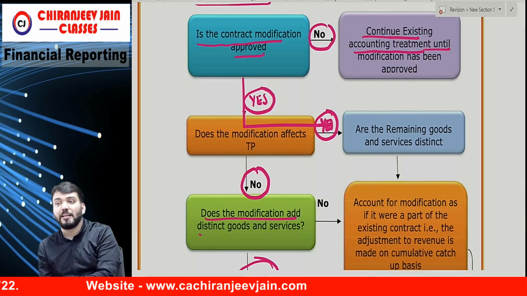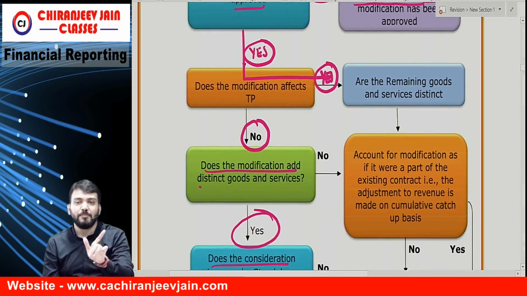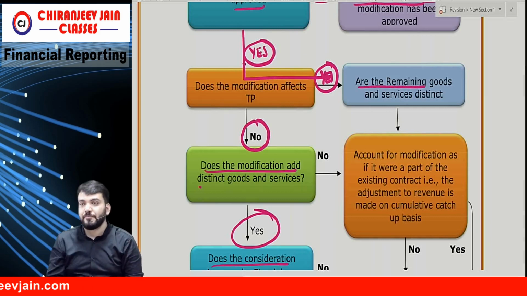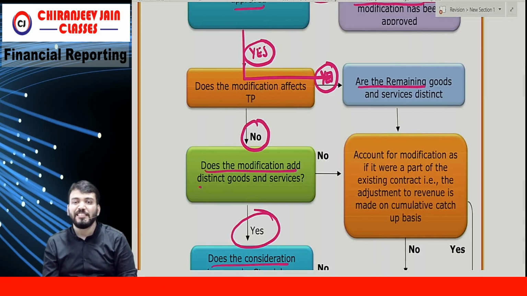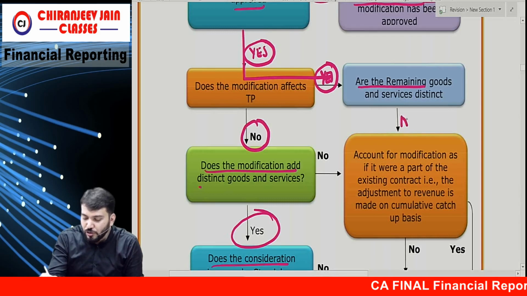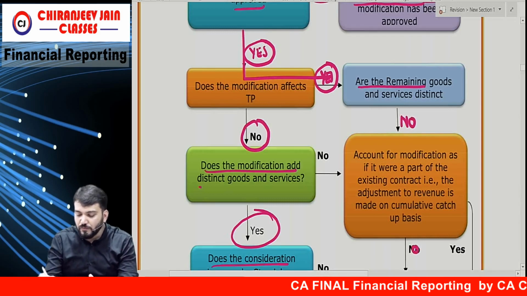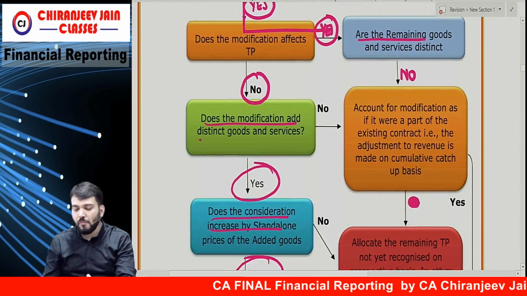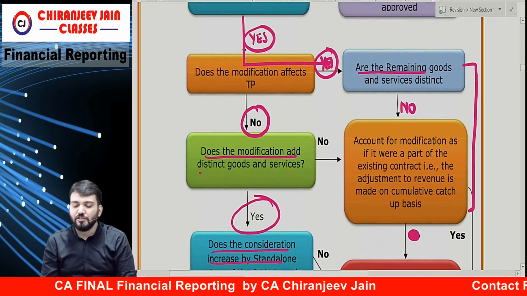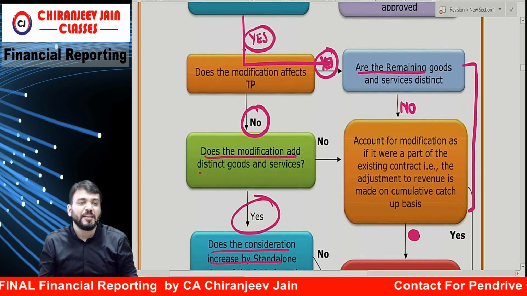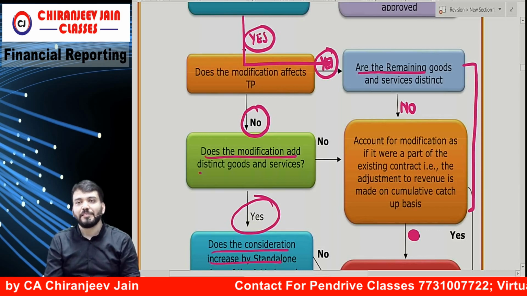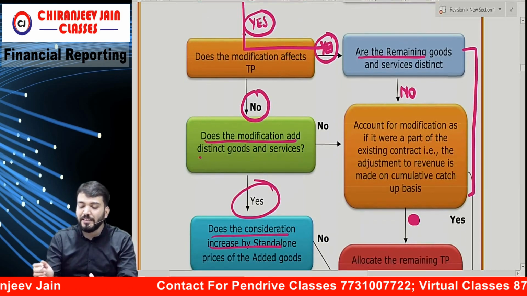So what is the first question? Does the modification affect the transaction price? Yes, it affects the transaction price. So you ask one more question: are the remaining goods and services distinct? If the answer is no, the remaining goods and services are not distinct. Understood? Then what do they say?